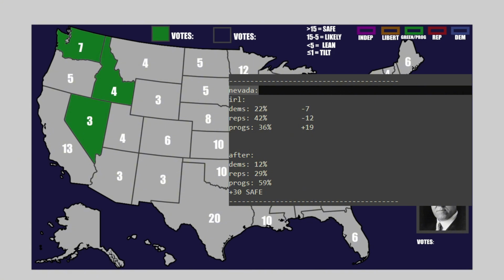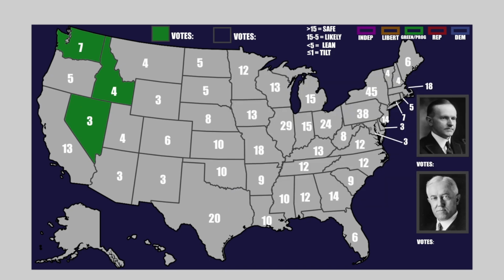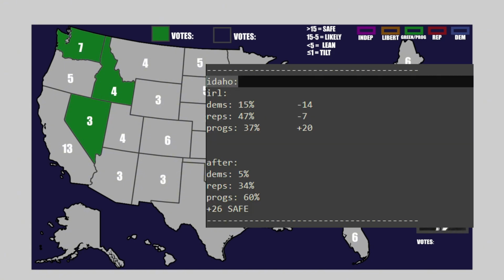So that hurting of the Republican Party and the strengthening of the Progressive Party is leading to a 30-point victory in Nevada for the progressives. The progressives stand at 59% in the state, the Republicans at 29%, and the Democrats at just 12%. Now in Idaho, it is a very similar story, although the Democrats do even worse in Idaho than in Nevada. The progressives did well in real life already, 37 points. That is 20 points above their average in the entire country, which was 17%. So factoring that into the community poll, that leaves them with a 26% victory.